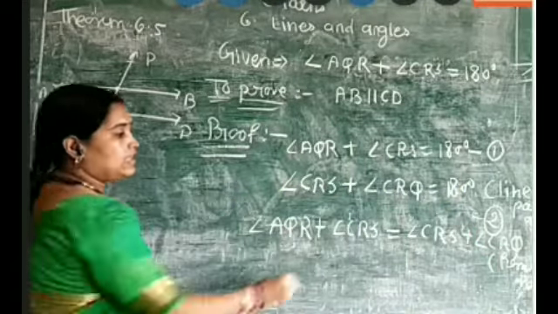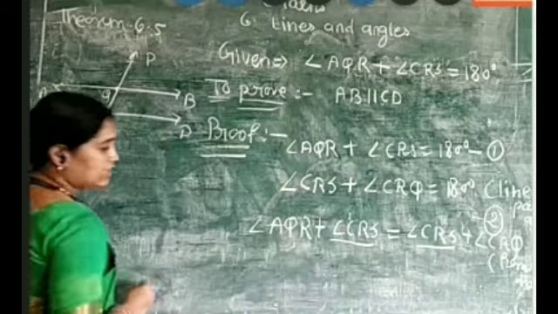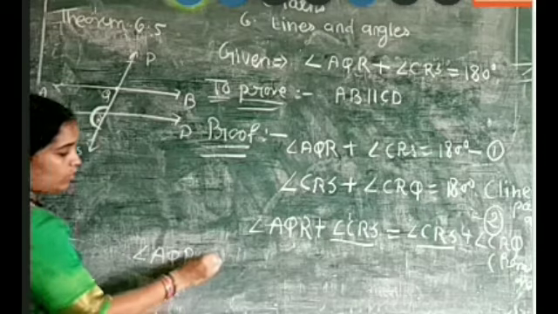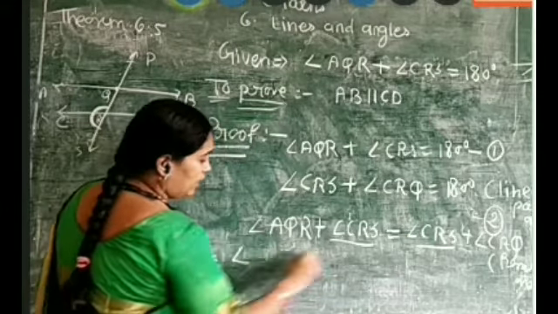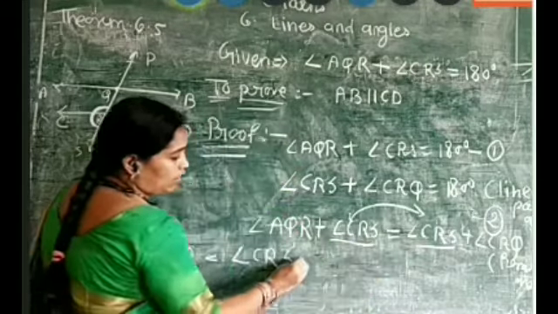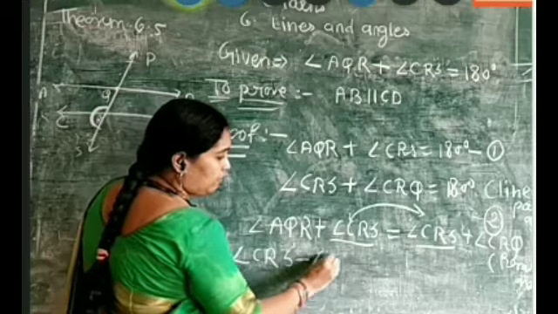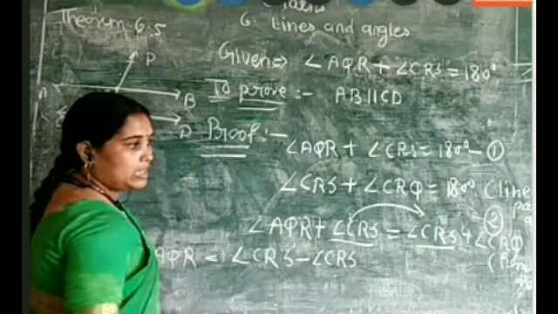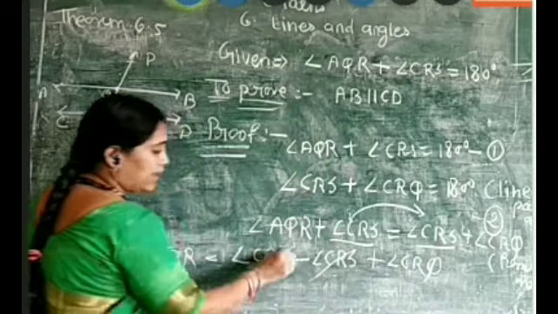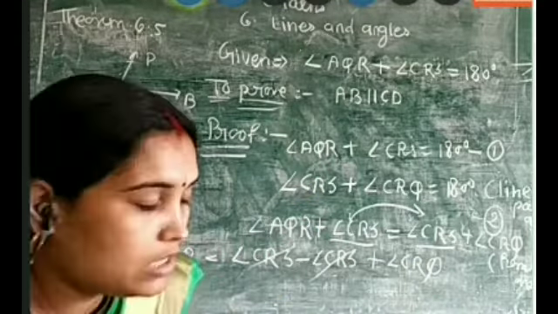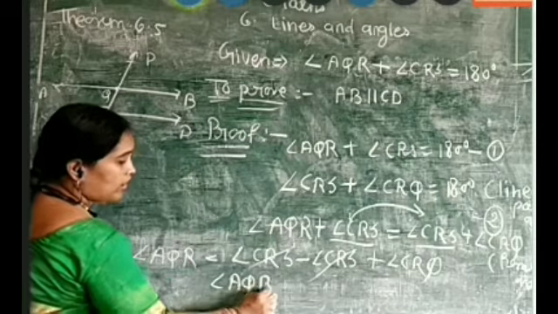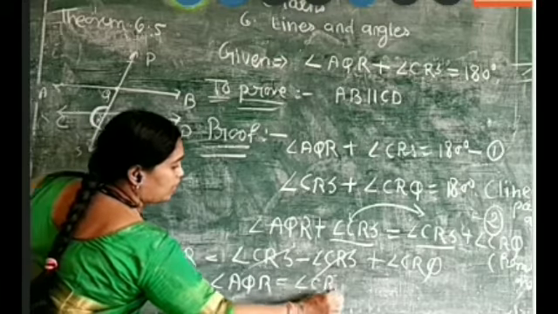Now transpose angle CRS from the left to the right hand side, so its sign changes and it becomes minus angle CRS plus angle CRQ. Now they get cancelled. So you get angle AQR is equal to angle CRQ.